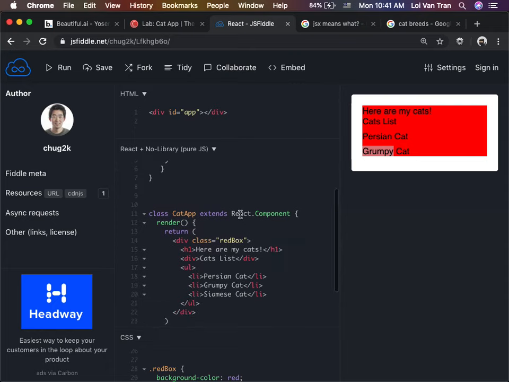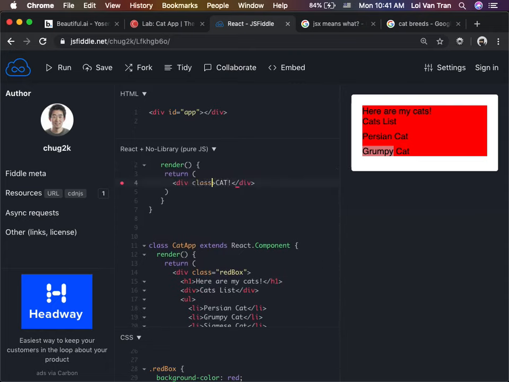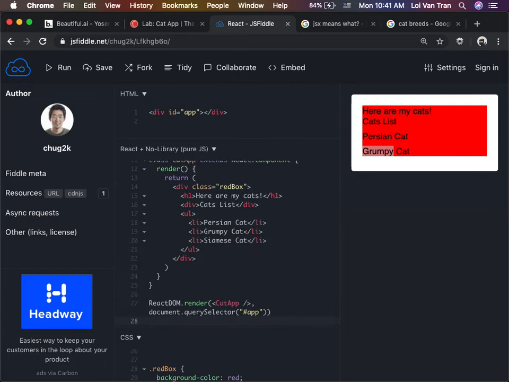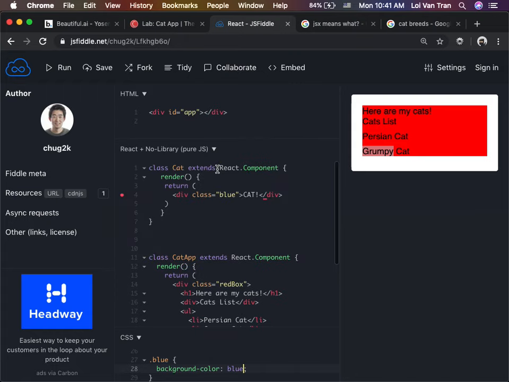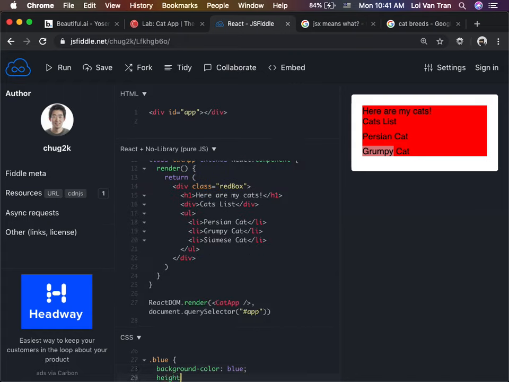So now let's just give this one a class of blue, okay? To prove that this is the correct one. Blue, we'll give it a height of 100 pixels.